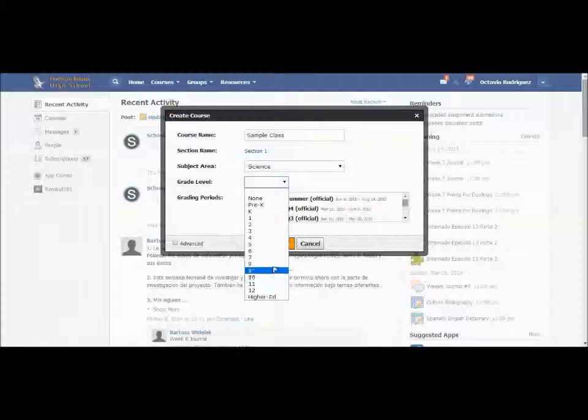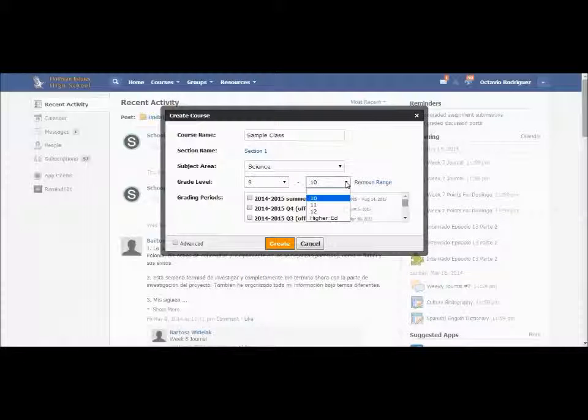You will also choose the levels of what grades it's going to be used for. You can go either just a specific grade, or you can add a term, as I'm going to do right here, from 9 and then add to 12, which obviously would be all the high school levels, or all the levels that we teach. Then you will select a term that this class will be effective for. Depending on what is on there, you can select that. After you selected it, you can just choose create.